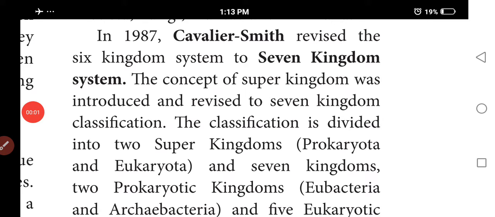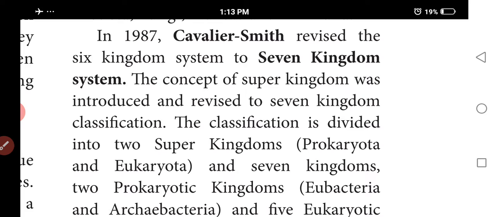Now we are discussing the history of classification. The final part is here. The final test is that in 1987, Cavalier-Smith revised the six kingdom classification to the seven kingdom classification.